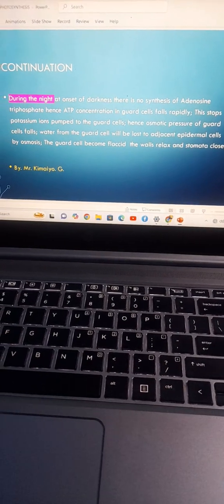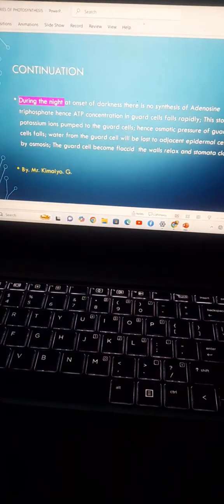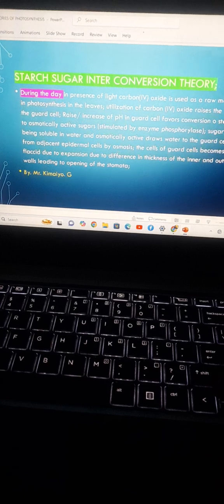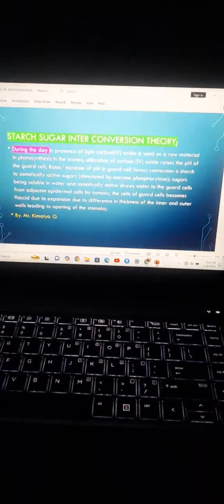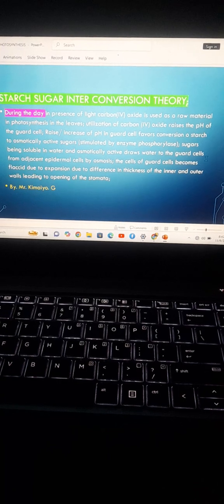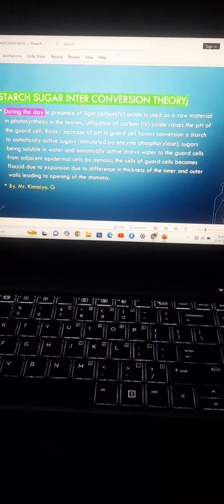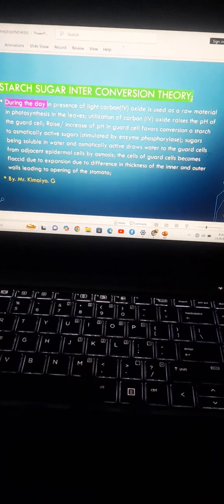Now you understand what we are speaking about. Then the last one is always a bit complicated, and this complication is about the starch-sugar interconversion theory. Students often misunderstand this one.